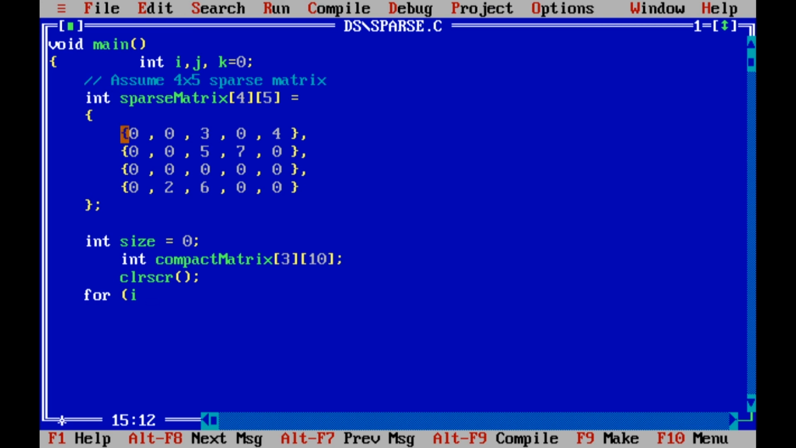First we will visit it, then we will compare it with 0. If it is 0, then the size value will not be incremented. If it is not equal to 0, then the value of size will be incremented. So at the end of this for loop, the value of size will be 6.